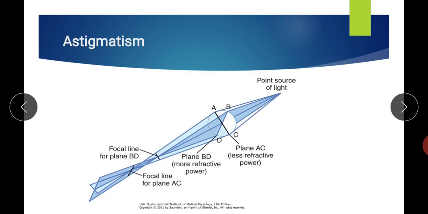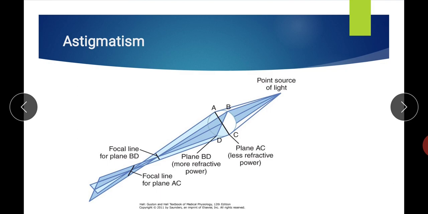The short axis has more curvature than the long axis. So the light rays passing through the long axis converge less compared to the light rays passing through the short axis. So two different focal lines are formed, and because two different focal points are formed, the image becomes blurred.